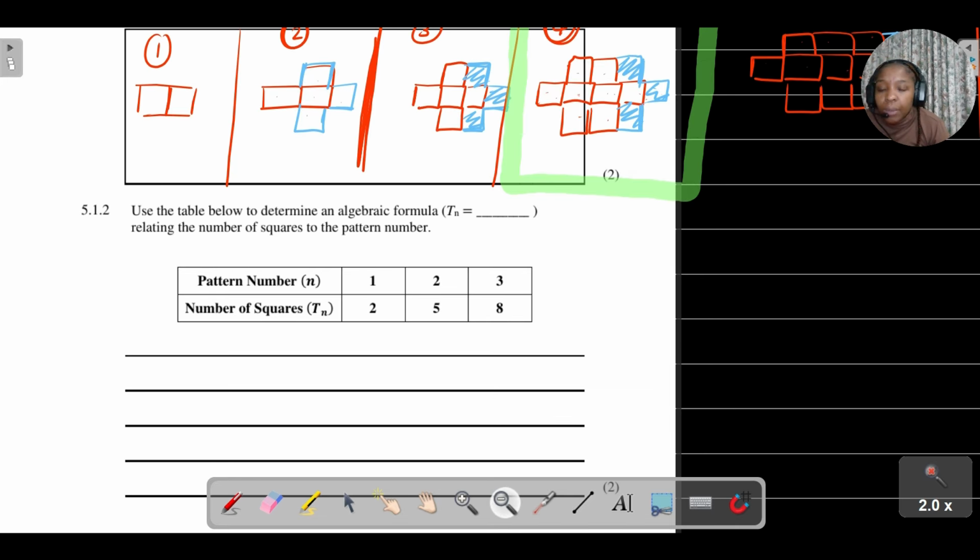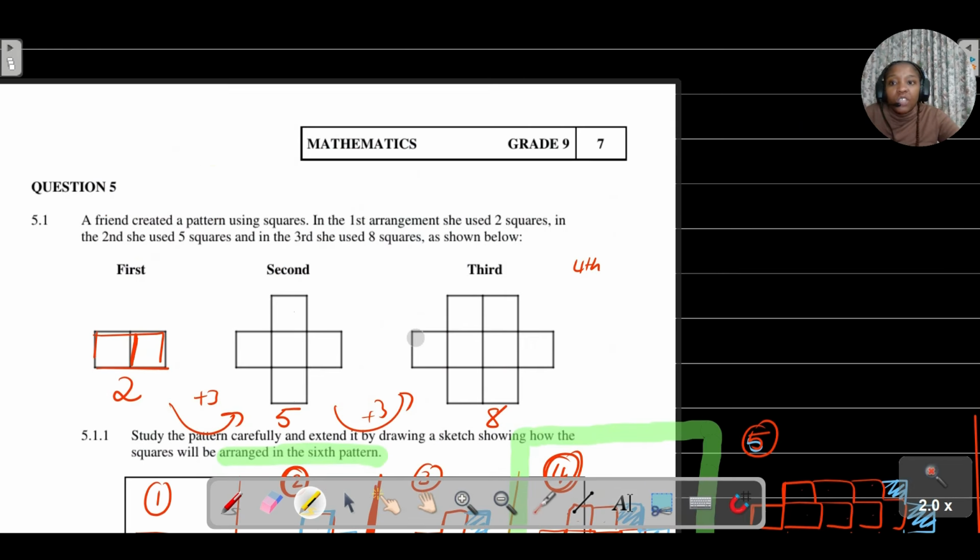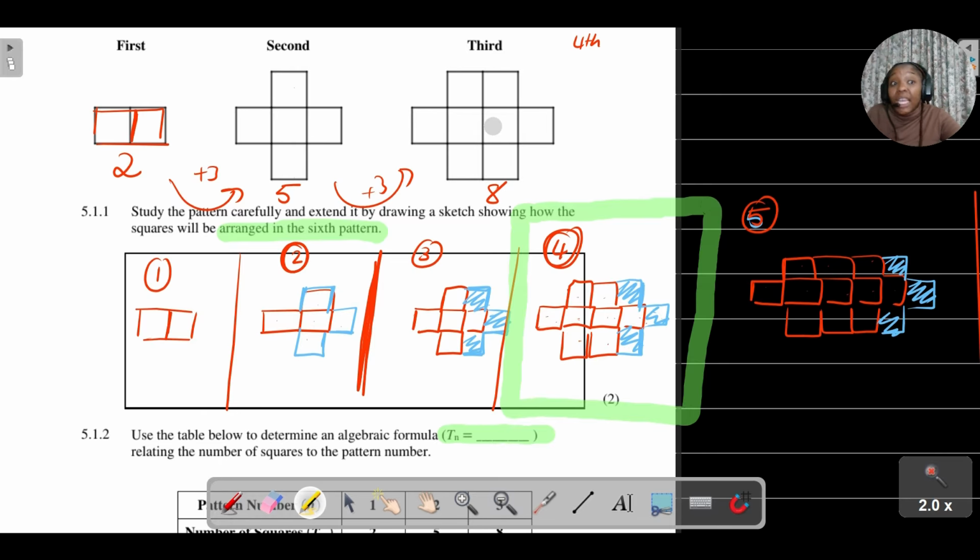Now use the table below to determine an algebraic formula relating the number of squares to the pattern number. Do you see here, when they say Tn is equal to, they're actually asking you for the rule. Remember, this question is for this geometric pattern, a pattern that is shown to us using diagrams.